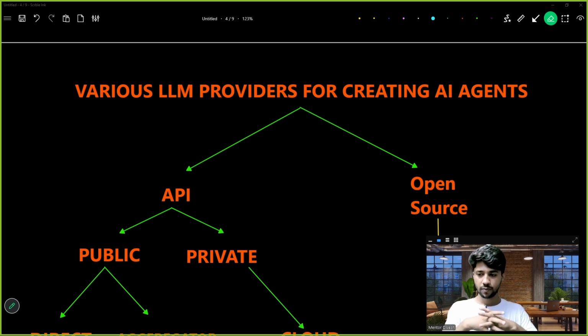Lastly, let us go ahead now and talk about the various LLM providers. Now you know which frameworks to use, but which large language model, which brain to use for your system, that is what we will talk about. Previously we understood that we can make AI agents, and to make these AI agents we have to give them a brain. The brain of the AI agent is called an LLM.